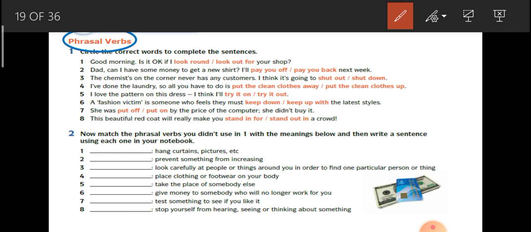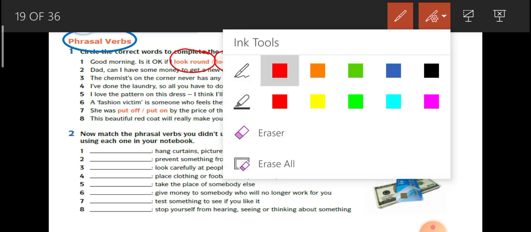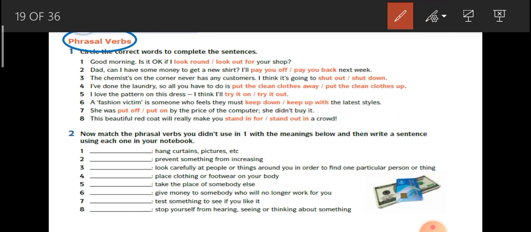Okay, so before that you have to understand the meaning first. Look round, okay, and look out for. Both have different meanings. Okay. So which one is suitable? Look round means you want to have a look in the shop. Okay, you want to see, you want to browse for things. That is the meaning of look round. Look out for means to watch out for. Okay, to watch out for. Untuk berjaga-jaga.